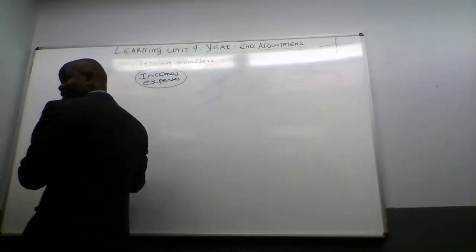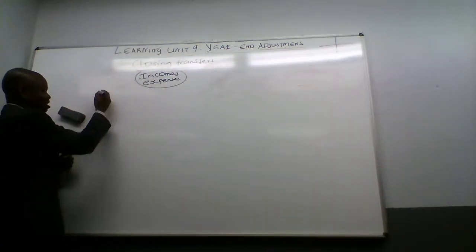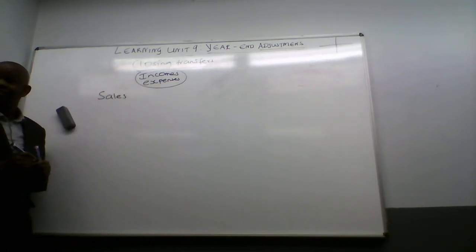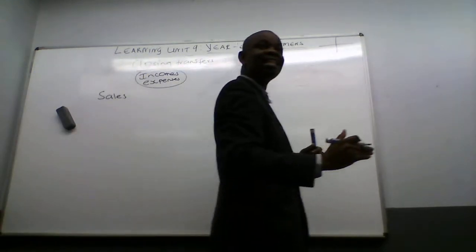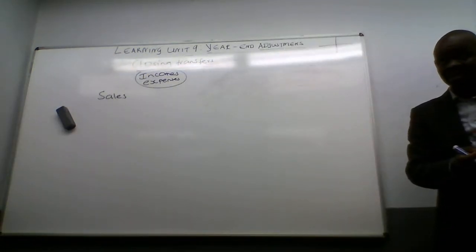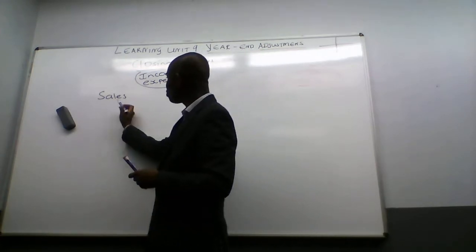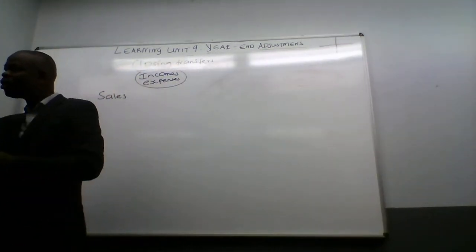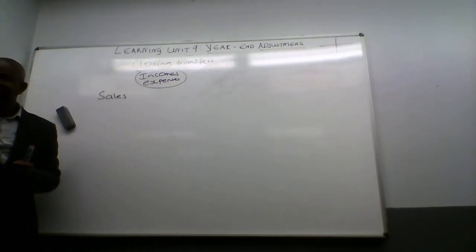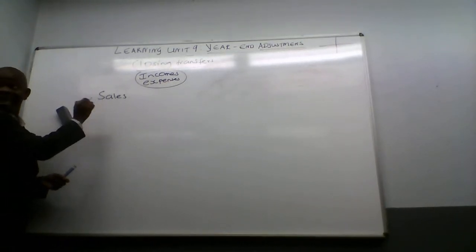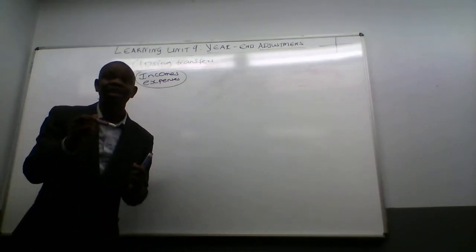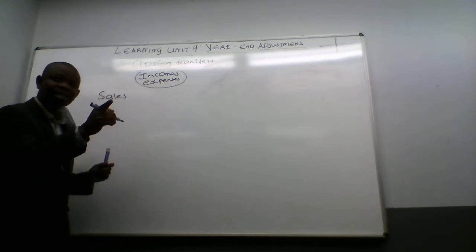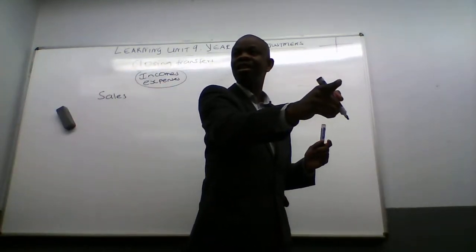Sales, no? You said sales. I agree with you. Sales. Don't you remember sales? Sales is the main income for Pick n Pay. But do you know that sometimes when they sell, customers can return? What do we call that account? Sometimes they sell, sometimes customers return. What do we call that account when the customer returns? Debtors? That is the journal. Debtors allowance is journal. But I want the account.